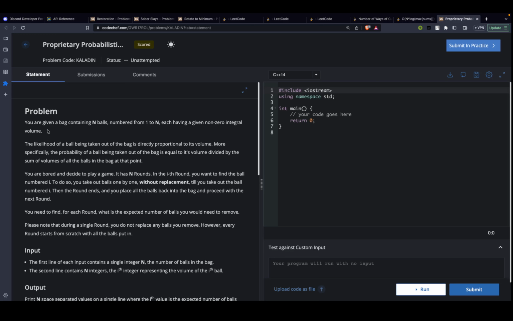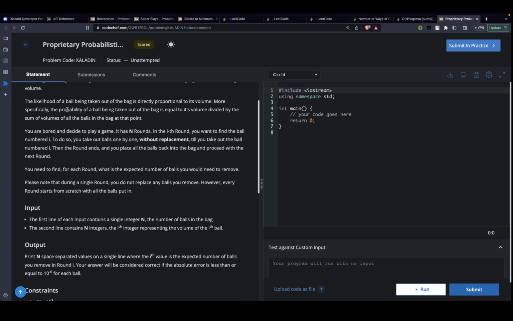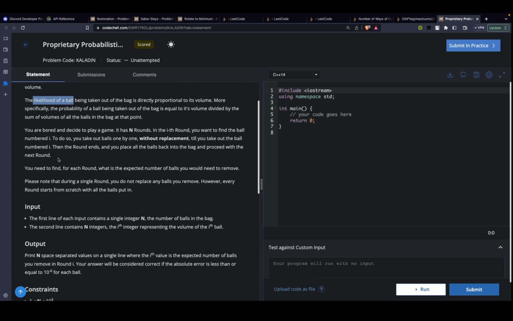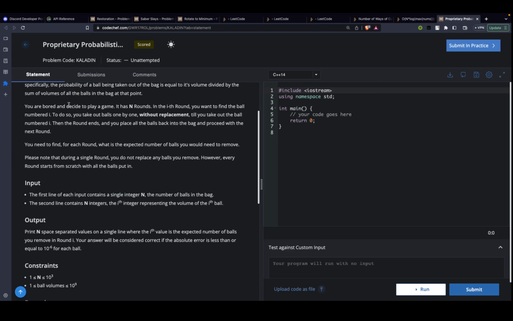The problem states that you are given a bag containing n balls numbered from 1 to n, each having a given non-zero integral volume. So you should imagine that you have a bag, and in it there are balls with different volumes, each ball having its own volume, and you know that. The likelihood of a ball being taken out of the bag is directly proportional to its volume. So the more the volume of that ball, the more likely it is to be picked out of the bag. Now you are bored and you decide to play a game.